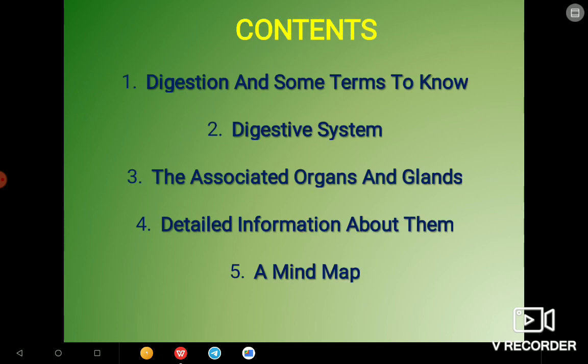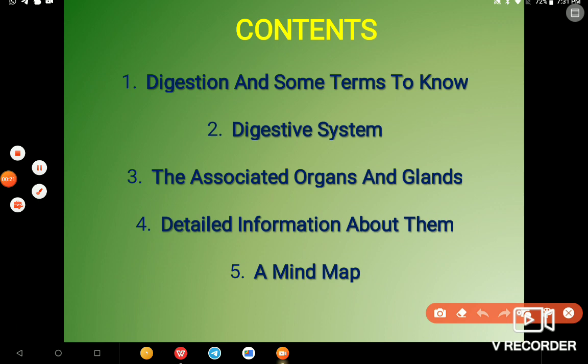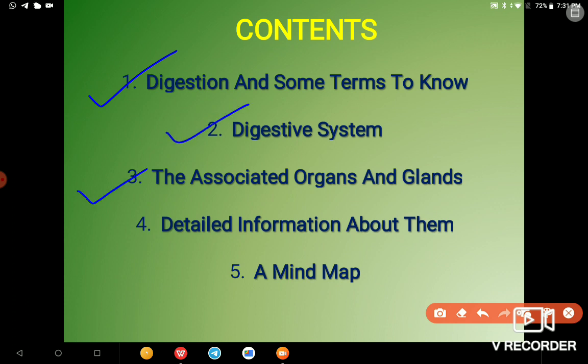Okay, so here we are having the contents of this chapter. First, we have digestion and some terms to know. Second, we have the digestive system, the associated organs and glands of the digestive system, the detailed information about them, and the mind map. Okay, next.